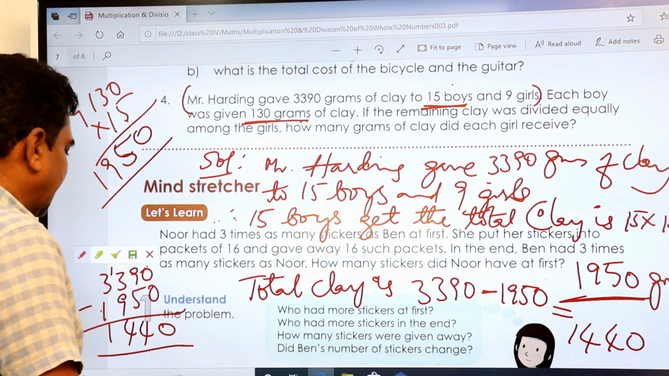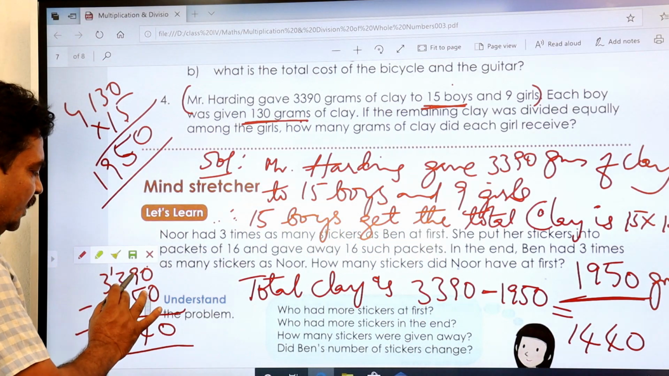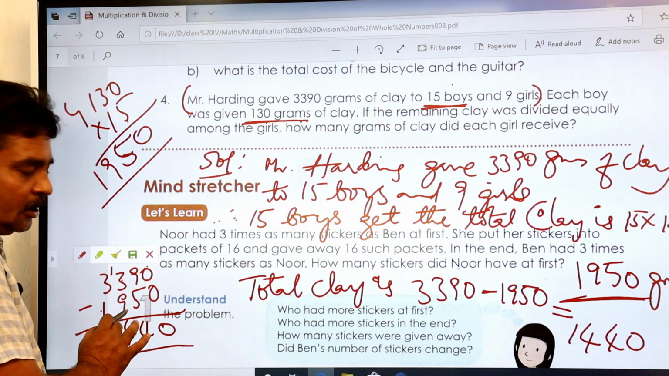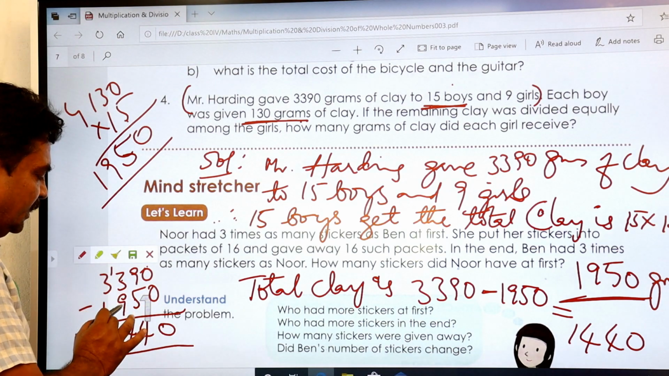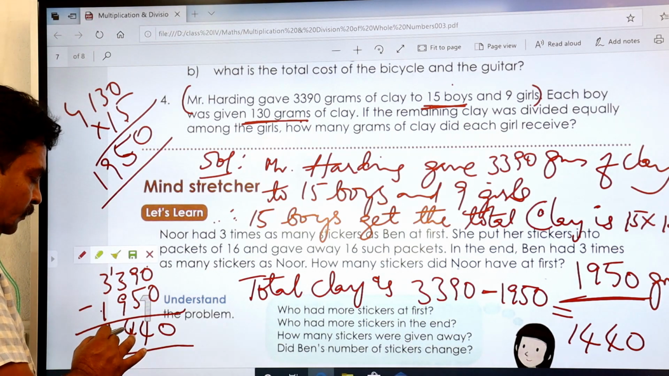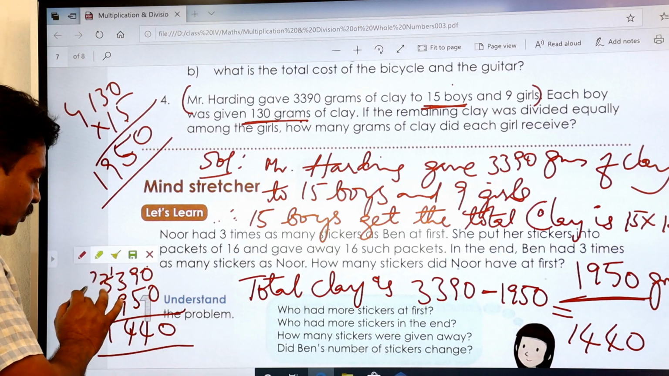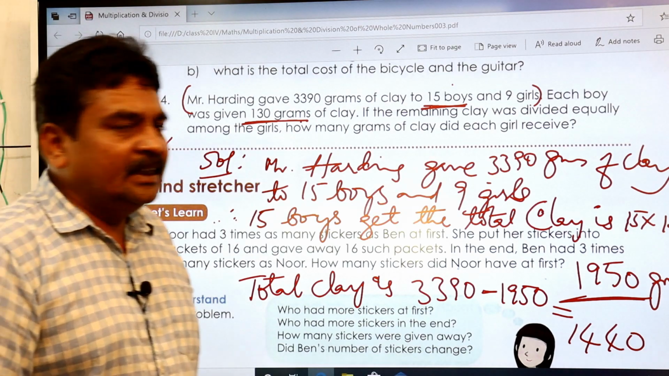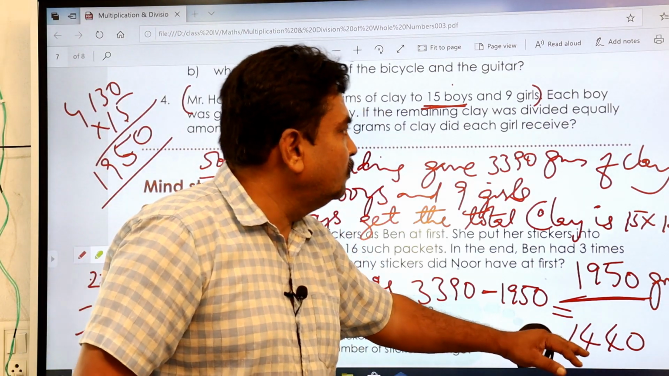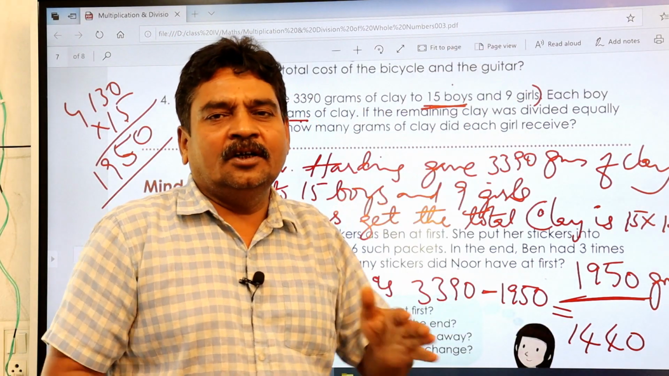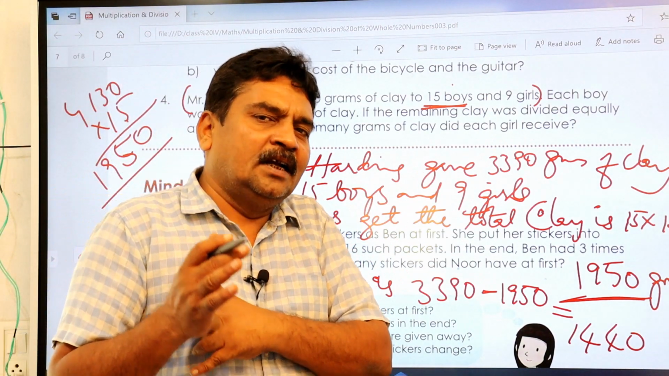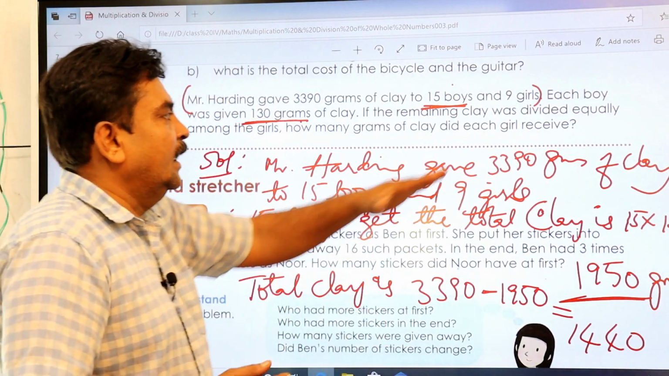I'll just check once again. 0 minus 0 is 0. 9 minus 5 is 4. 3 minus 9 you cannot, so carry forward. 13 minus 9 is 4. And then here carried, so the new number is 2. 2 minus 1 is 1. 1,440. So this 1,440 should be divided by 9 so that they get equal grams of clay. Girls, that is 9 girls.